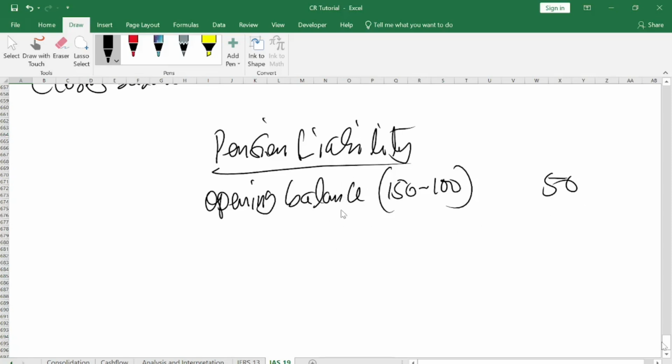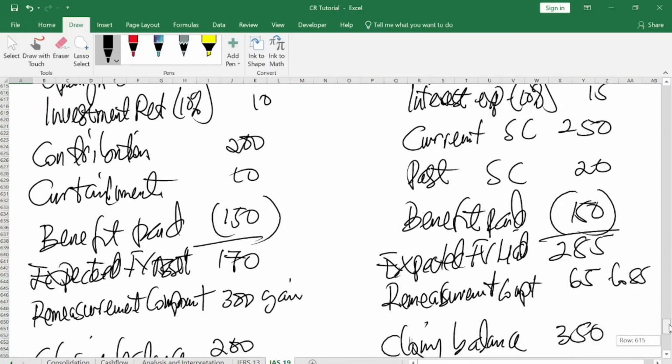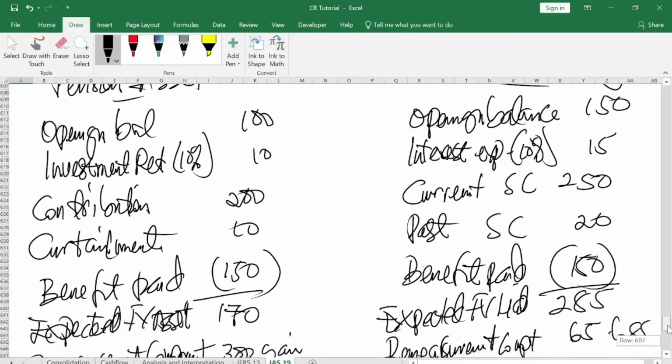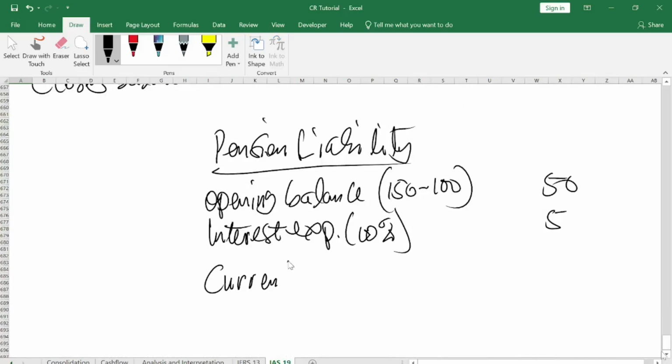Then you will come here. Then you will bring your interest expense, which is 10%, right? 10% of 50 is how much? It's 5. Is that not the case? Yes, sir. Now you will pick all the items under the liability. The second one is current service cost, right? Yes, sir.